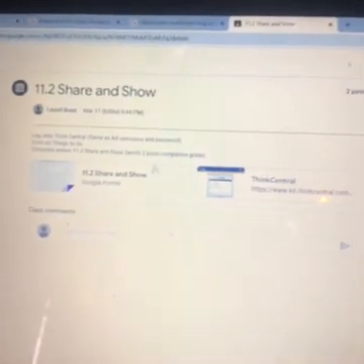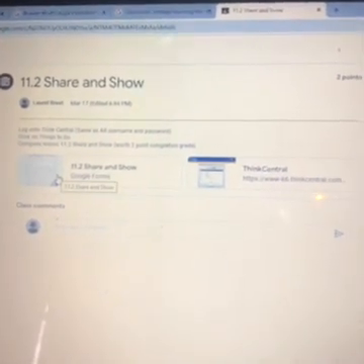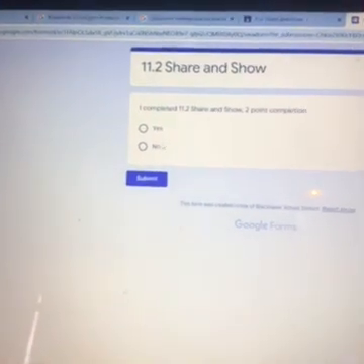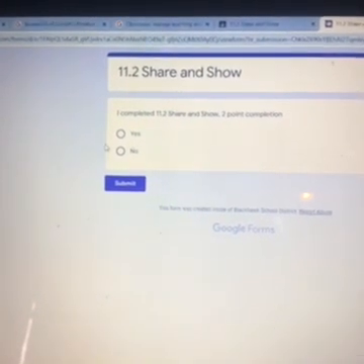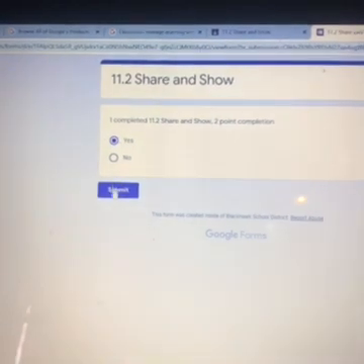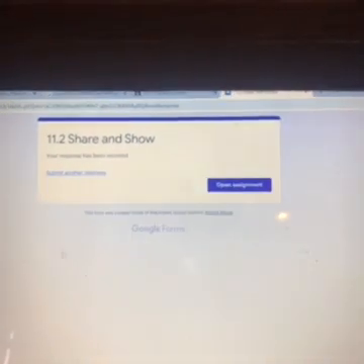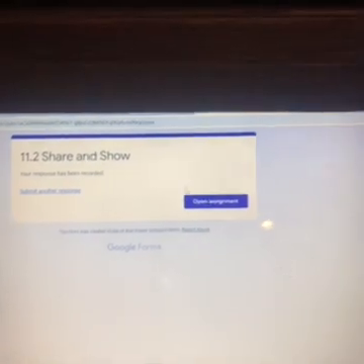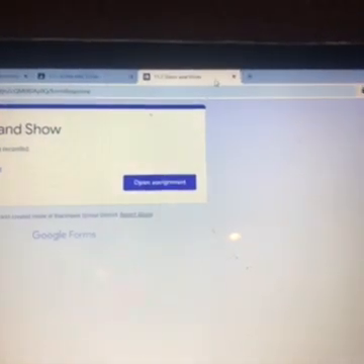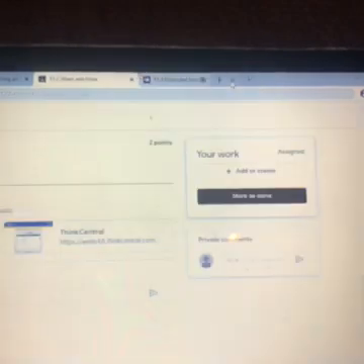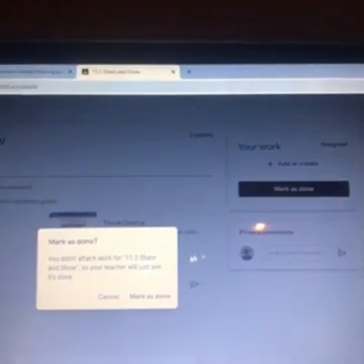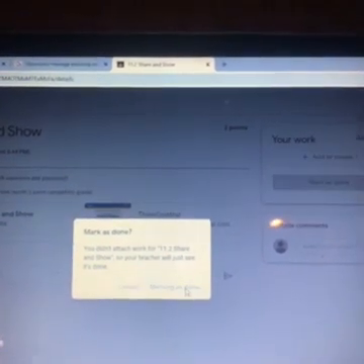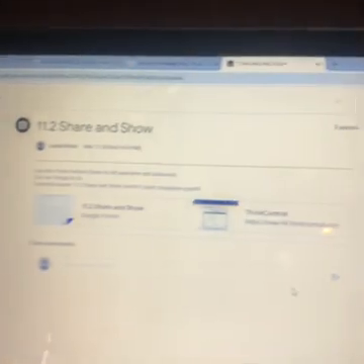Then there's a Google form here. You need to fill this Google form out. This is how you're going to earn your 2 points. Click this. It says, I completed the share and show for 11.2, and you'll click yes, and then you'll press submit. Do not click these things. You don't need to click those. What you're going to do is close the share and show, mark it as done, mark it as done, and then you're done with math for today.